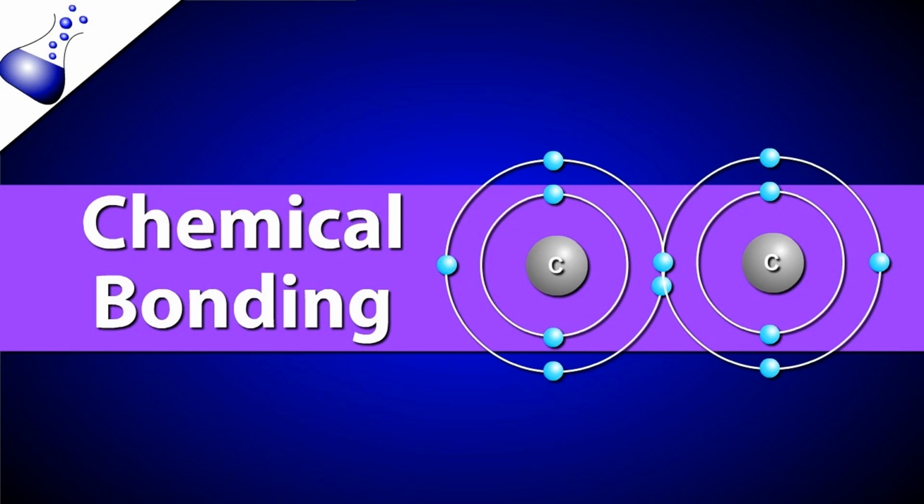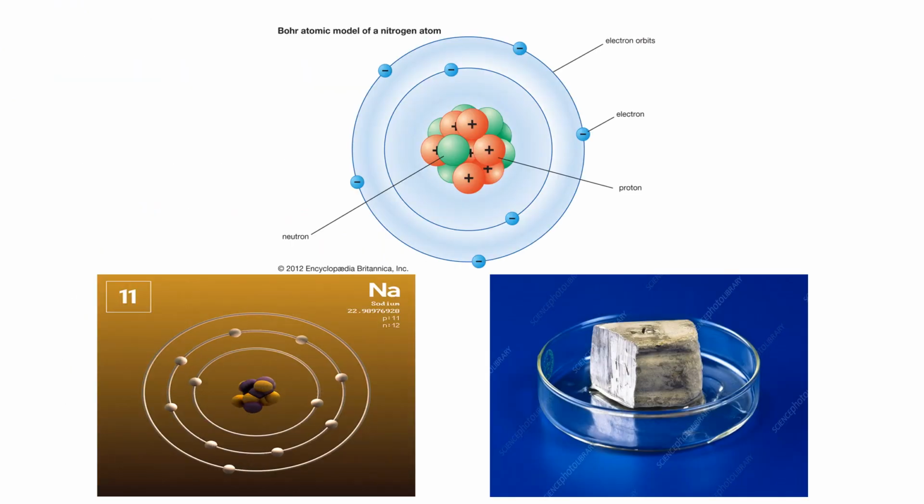Good morning to all. Today we will discuss one of the most important chapters in chemistry, chemical bonding. Before we start, let's talk about the atom. What is an atom? An atom is the fundamental particle and the smallest particle of matter.